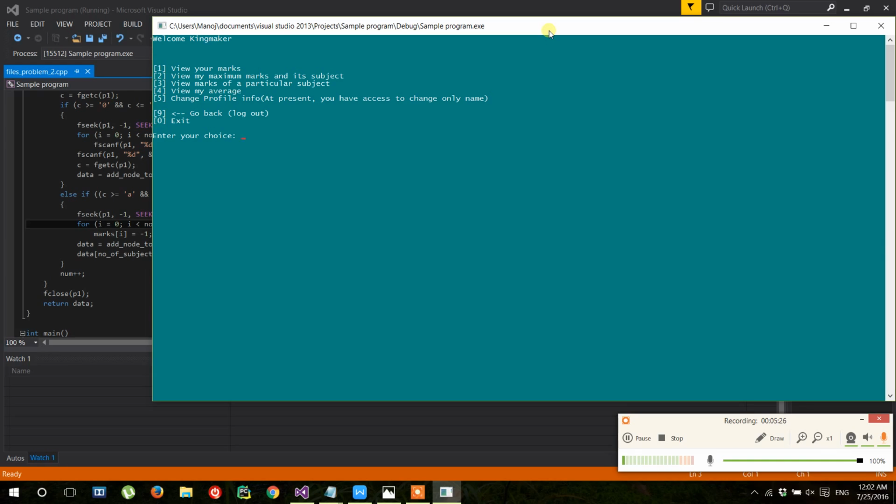So when a student logs in, we have the following features. He can see all his subject marks, the maximum marks, and the average, and he can change his profile data. At present, a student's data is his name and his marks, but a student cannot change his marks. So we allowed him to change only his name.